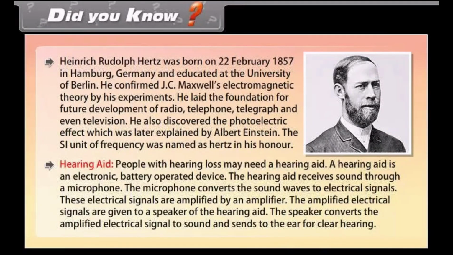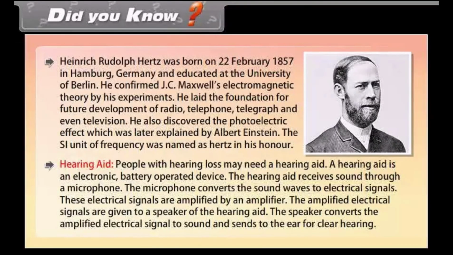Hearing aid. People with hearing loss may need a hearing aid. A hearing aid is an electronic, battery-operated device. The hearing aid receives sound through a microphone. The microphone converts the sound waves to electrical signals.